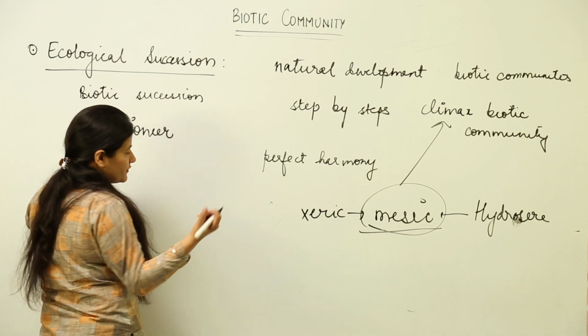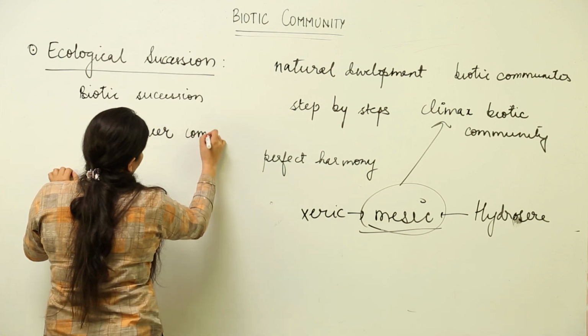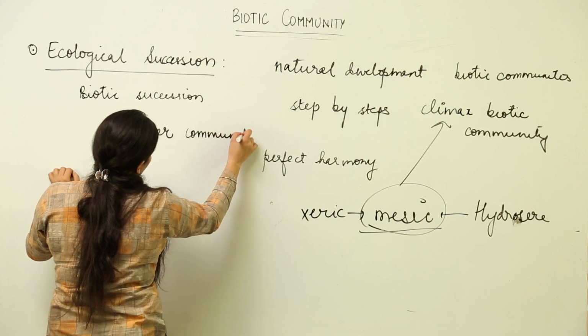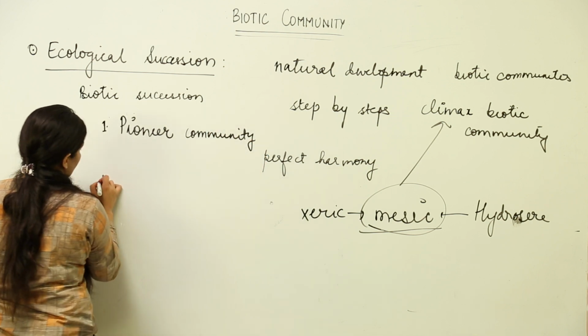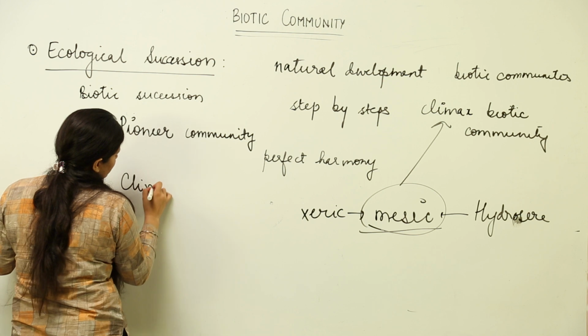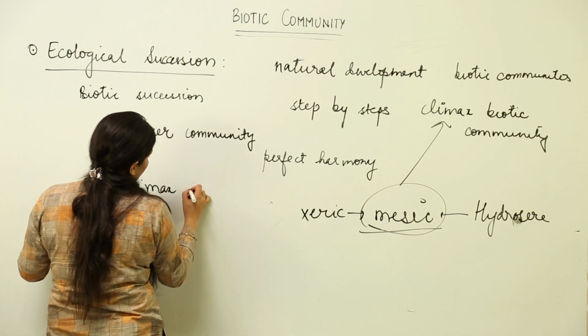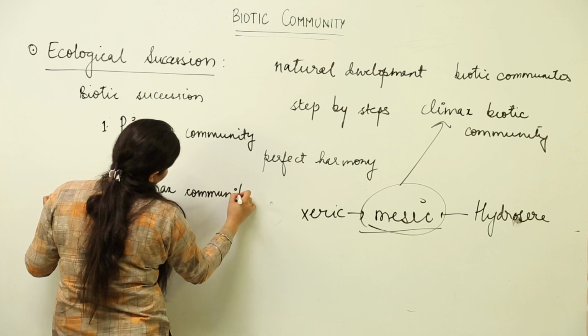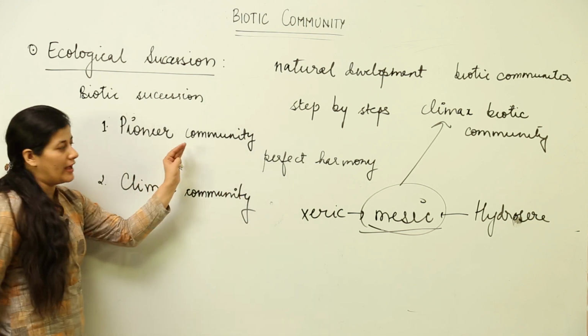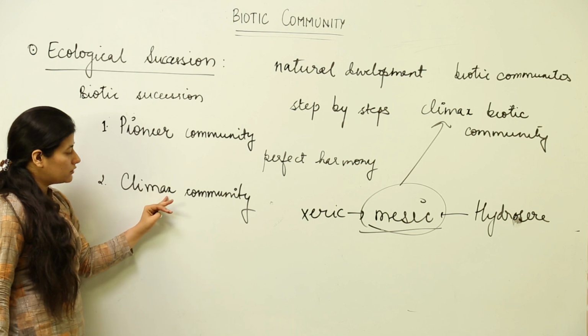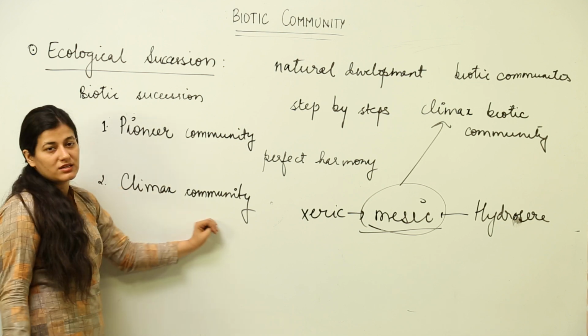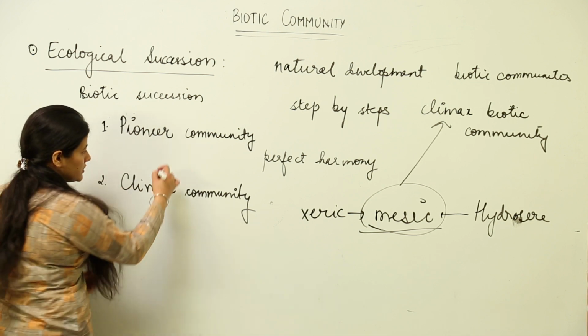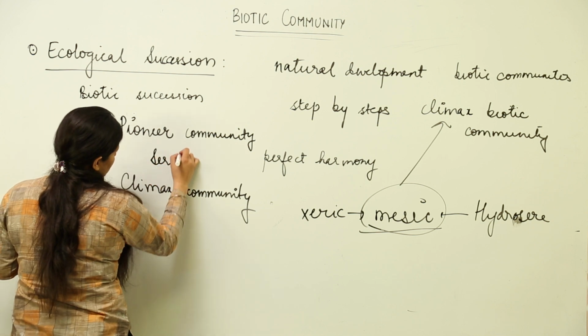Pioneer is someone who comes first, so we have the pioneer community. And the last one is the climax community. So succession is nothing but the gradual development of the ecosystem from the pioneer community to a stage where the climax community is reached. In between we have several stages.